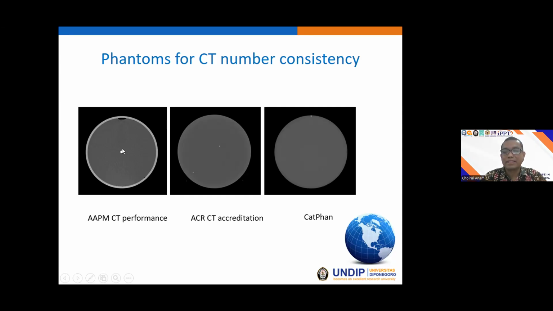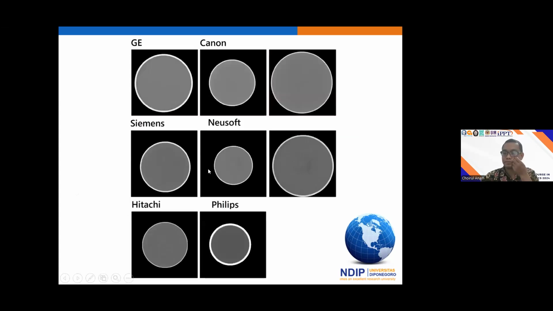Basically the object in the center is for the alignment, and these two very small point objects are for measuring the MTF and distance accuracy. But we can measure the CT number consistency of the water by using the homogeneous region within this image.